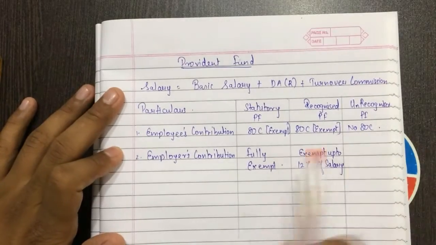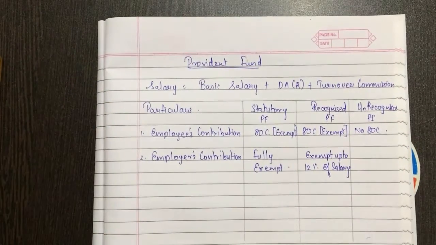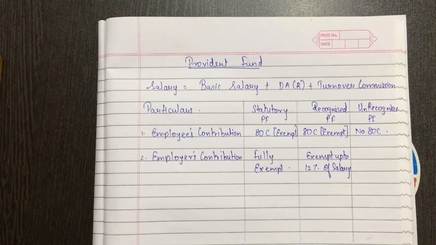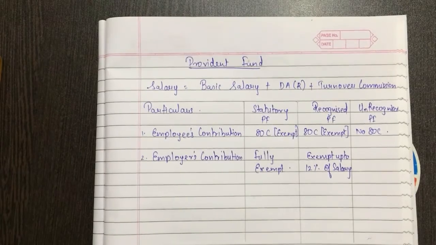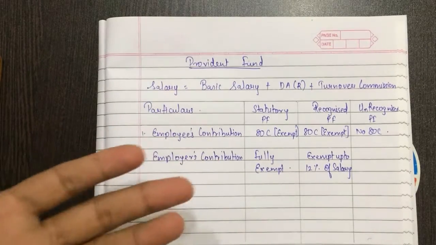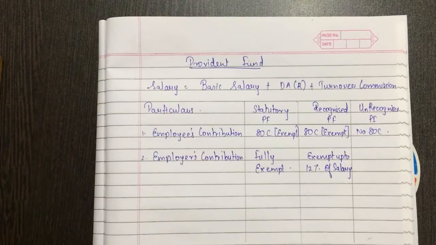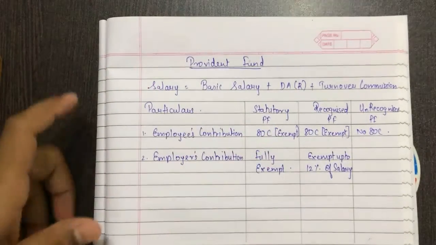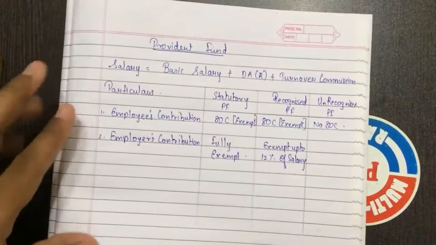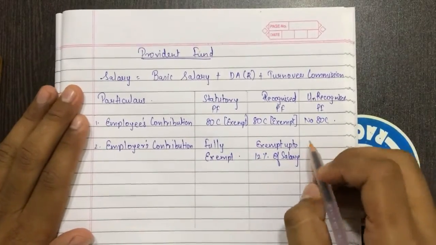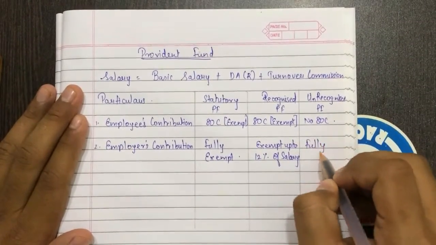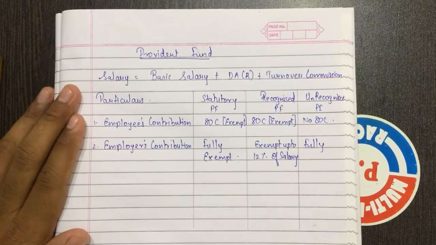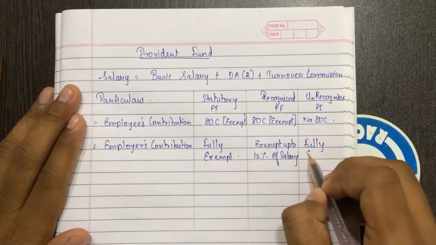Above 12%, that is, if 15% of salary is provided for recognized provident fund, then 12% will be exempt, but the above 12, that is 3% of salary, will be taxable and will be added in the calculation of gross total income. Okay, I hope you all are understanding it. And employers contribution to unrecognized provident fund is fully exempt.